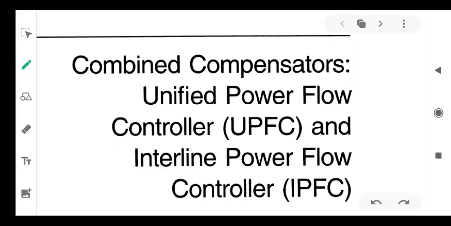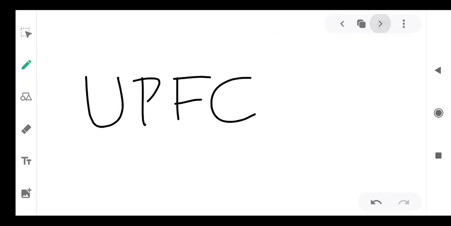So let us discuss both of these controllers. Very first one is UPFC, Unified Power Flow Controller. Let us understand the functioning of UPFC and its objectives, and then the control circuit of the UPFC. Later on we'll go for IPFC, the functioning of IPFC and its control.